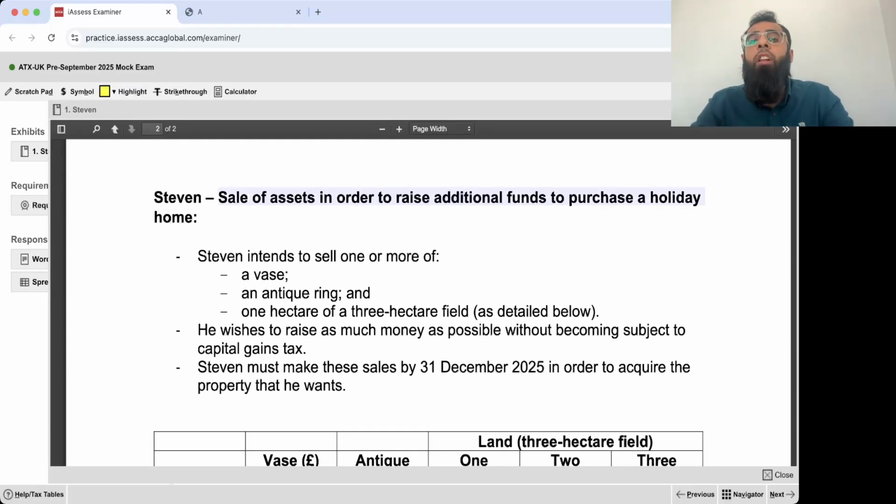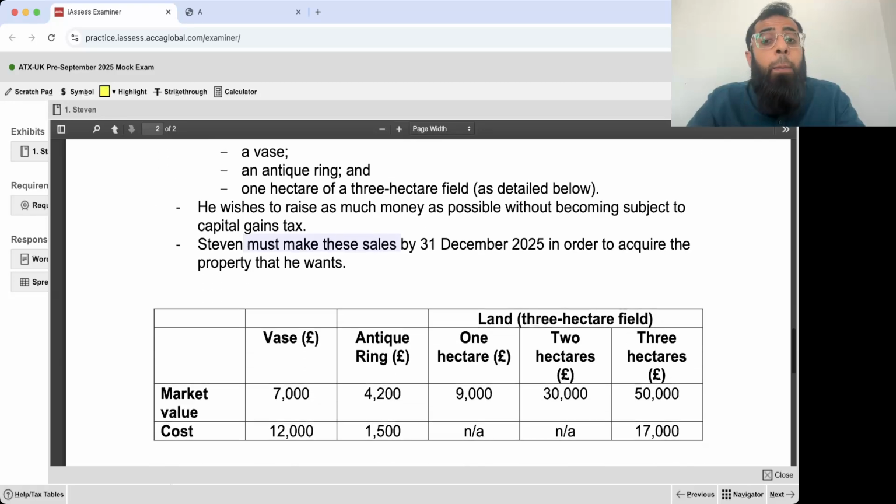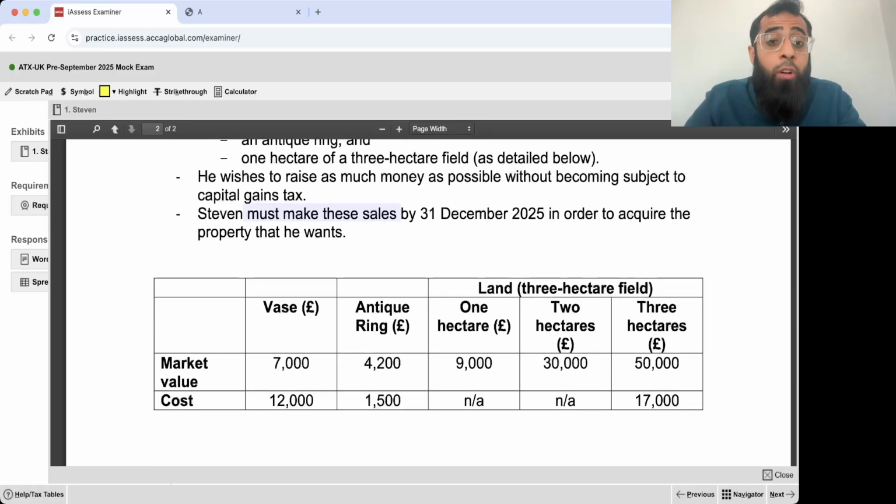Stephen, sale of assets in order to raise additional funds to purchase a holiday home. Stephen intends to sell one or more of a vase, an antique ring, and 1 hectare of land out of 3 hectares. He wishes to raise as much money as possible without becoming subject to capital gain tax. Stephen must make these sales by 31st December 25 in order to acquire the property that he wants.